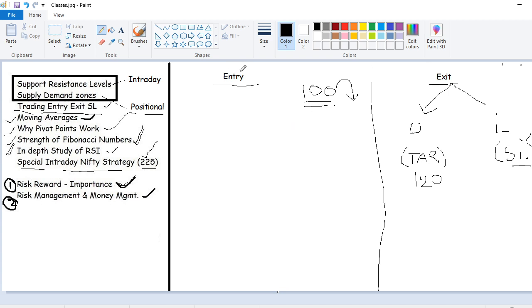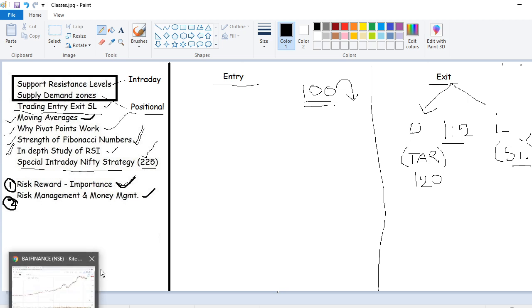So the moment you take entry, you are able to find where your stop loss is and where your target is. As I said, once your stop loss is identified, we are using 1:2 risk reward, so obviously our target will become double of this. That we check with the price action. If it fits into our system, then we take the entry, otherwise we don't execute the trade.